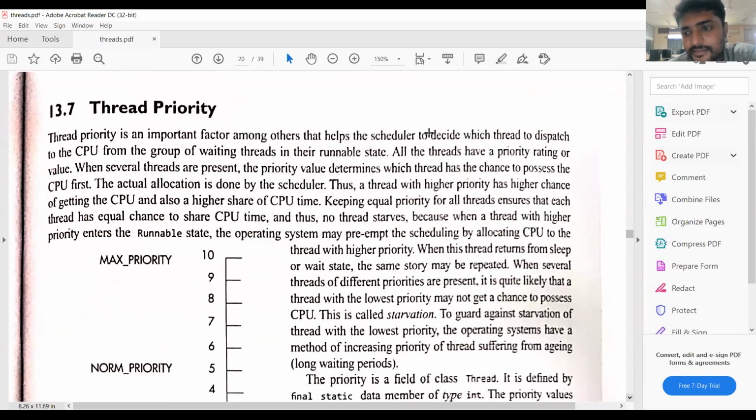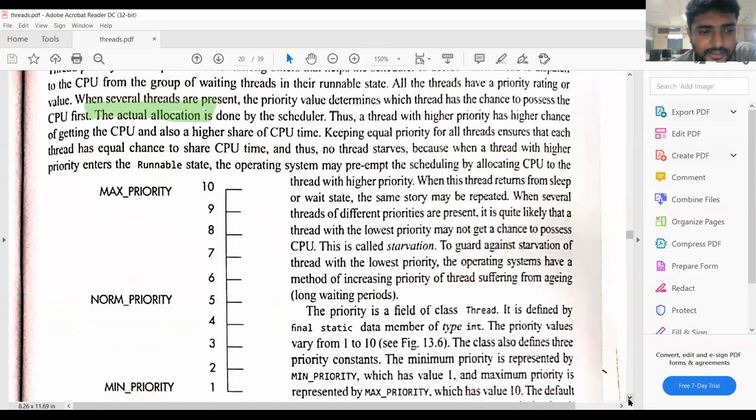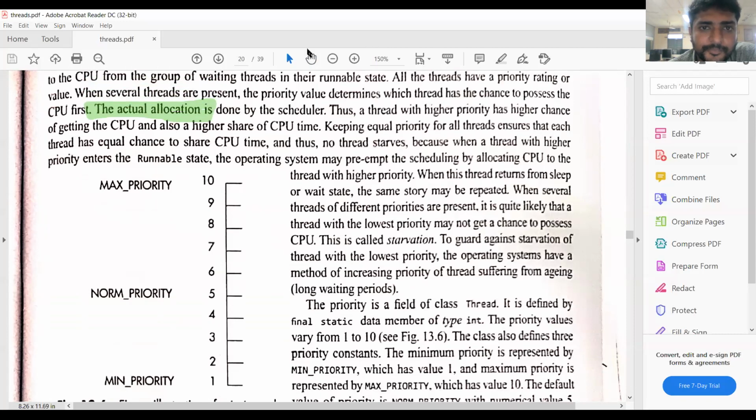The next concept is thread priority. Each thread has its own priority. If you create any thread, the thread has priority values from 1 to 10. The thread priority starts with 1 and ends with 10.